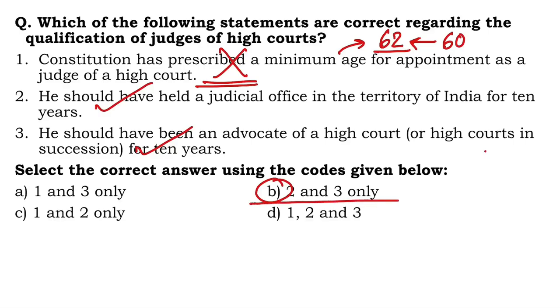Apart from this, if you talk about Supreme Court, it has a similar kind of qualification. You should be a judge in the High Court for 5 years, an advocate in the High Court for 10 years, and there is one more qualification with respect to Supreme Court judges.